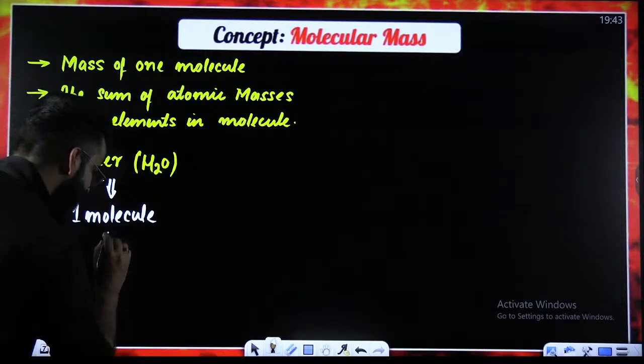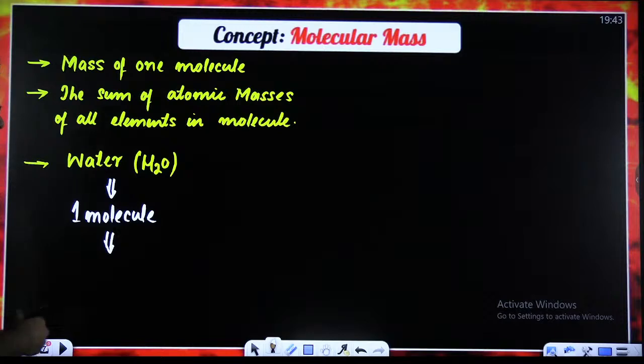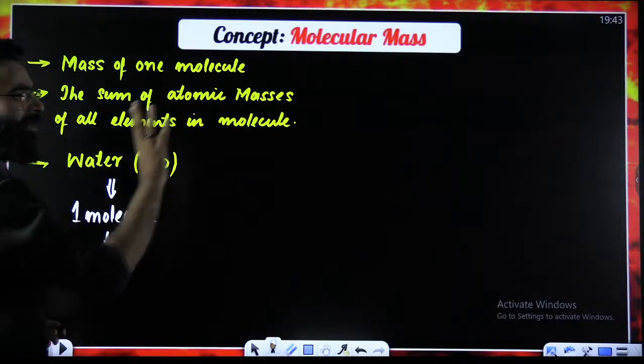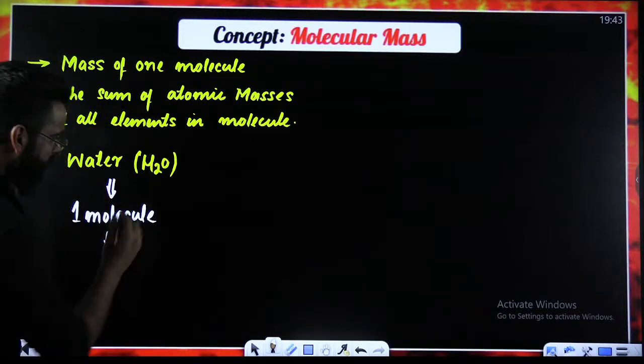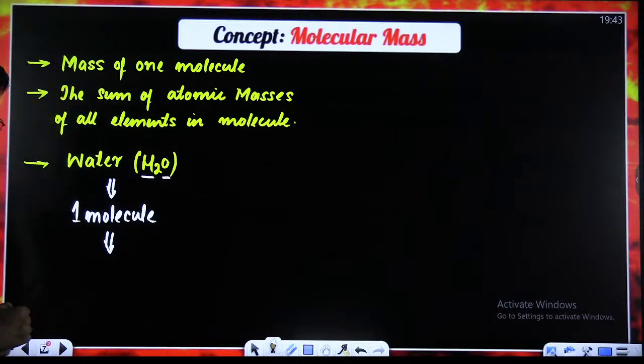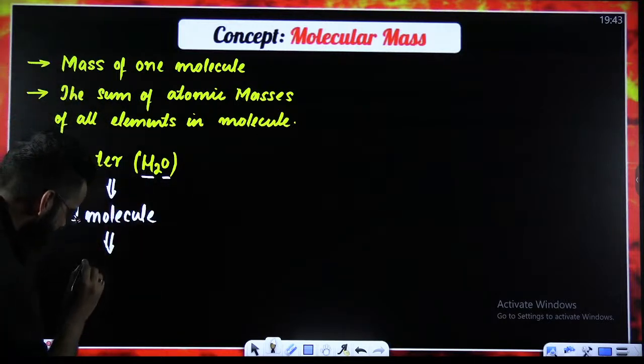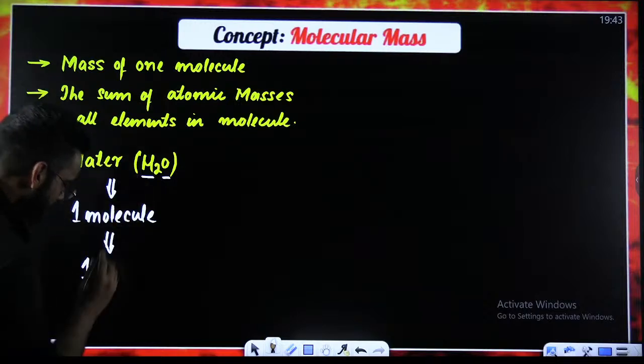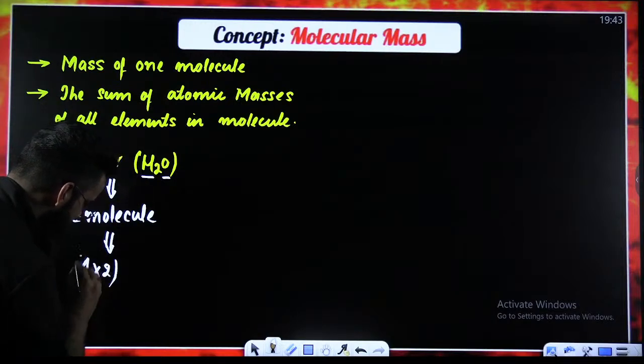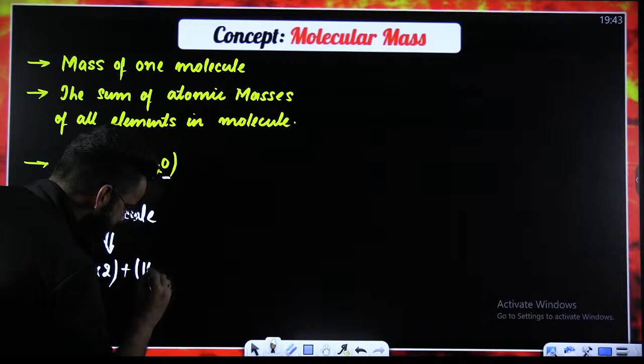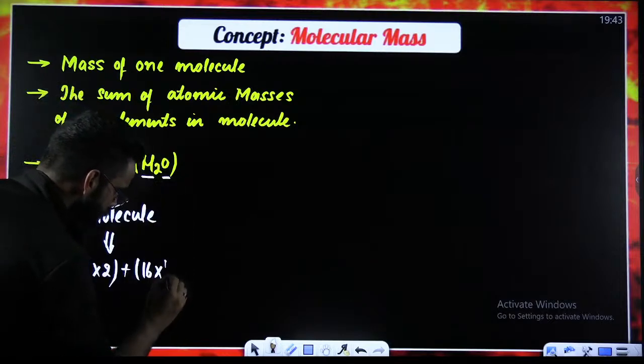And how do you calculate it? As per this definition, sum of atomic masses. In water, you have got two elements, hydrogen and oxygen, right? First of all, what is the atomic mass of hydrogen? It's 1 AMU. How many hydrogen atoms do you see here? 2. What is the atomic mass of oxygen? 16 AMU. How many oxygen atoms do you see? 1.